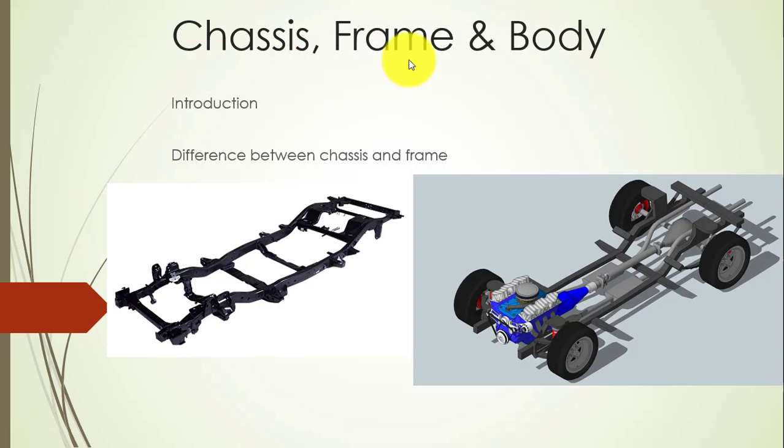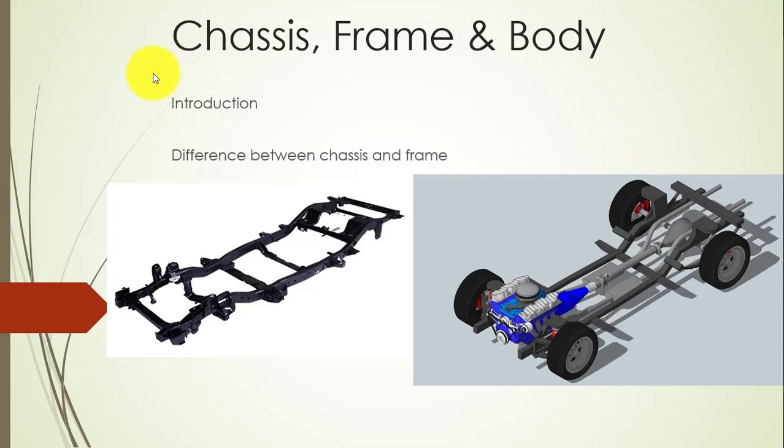Chassis and frame, these two components, are almost considered the same nowadays. Generally, the frame and chassis were two different things when we were using frame construction on the vehicle. Nowadays, frameless construction is used, or we can also name it integral construction, which is used in most of the small cars, or we can say in economical cars.